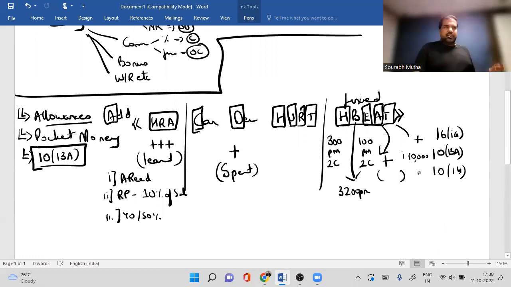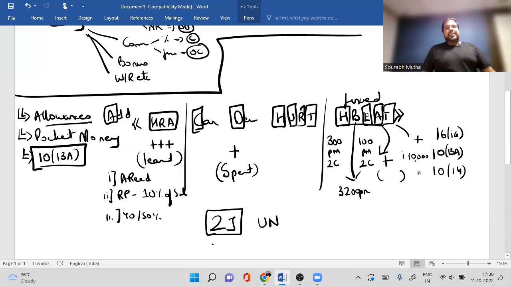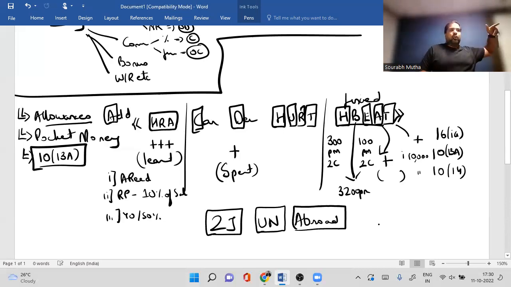Are we done with allowances? Yes. Guys, besides these, there are some allowances where you don't have to minus 100, 300. The entire thing is exempt. For how many judges? 2 judges. UN abroad. Shortcut is 2 judges, UN, abroad. So guys, when judges get any allowances, let's say they get 1 lakh, how much will be exempt? Full 1 lakh, not 100, not 300, fully. UN employees, whatever they get, fully. And guys, remember our friend abroad, the guy in France who's working for whom?